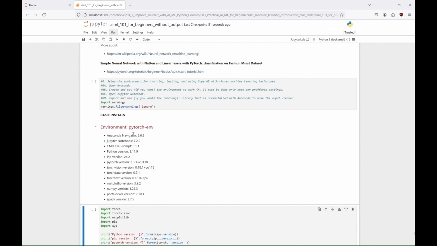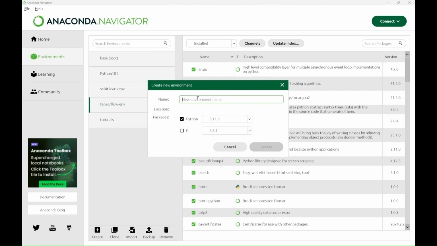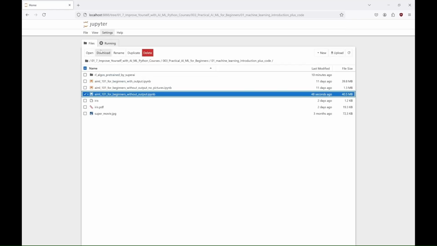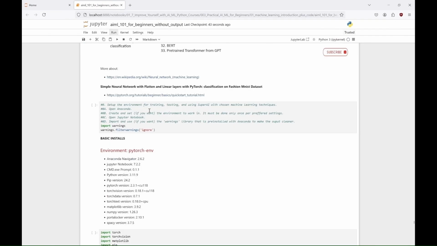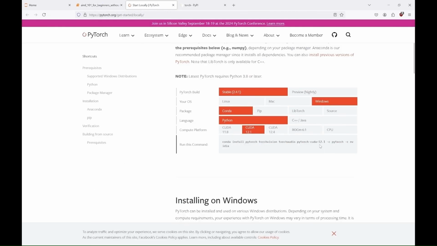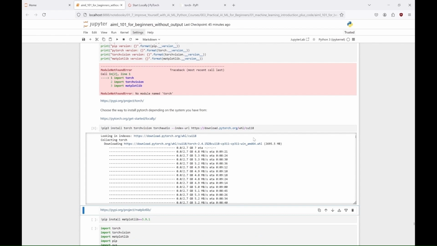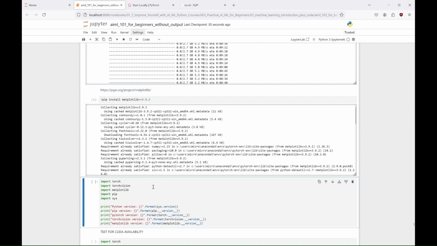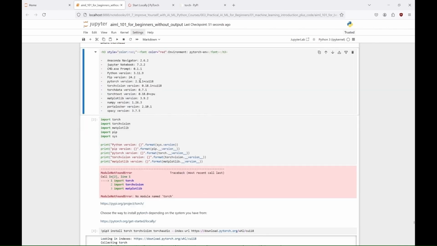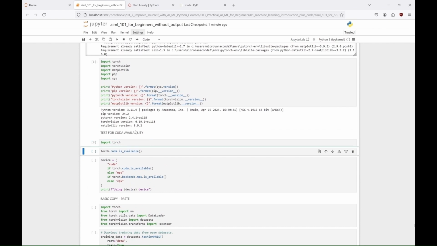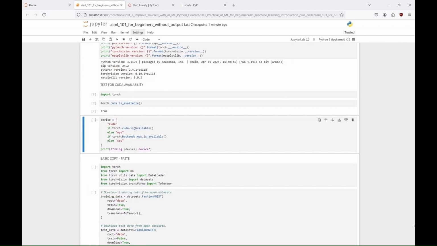We'll create here a new environment for it, we'll call it PyTorch ENV. As usual, we'll add Jupyter and CMD prompt to it and we'll reopen our tutorial file. And we'll install PyTorch. To do it, you should follow the instructions on their site depending on your system and the version you want. Here it's 2.4.1 with CUDA 11.8. We also get here Torch Vision 0.19 and Matplotlib 3.9.2. And now we can check if we are using our GPU. And yes, we are. That's great.